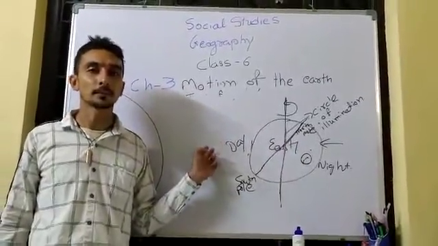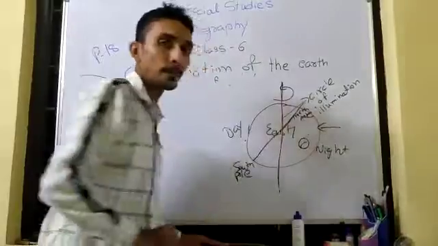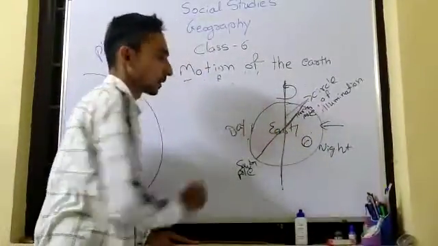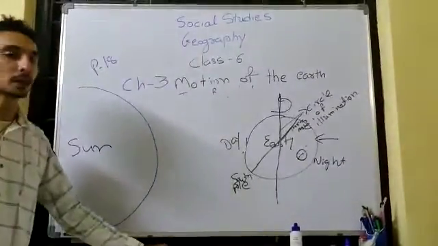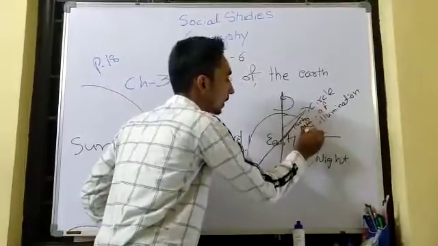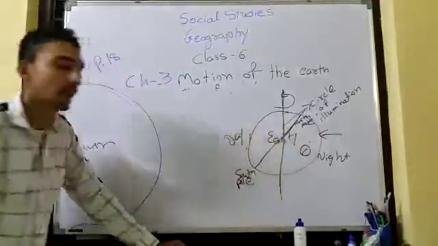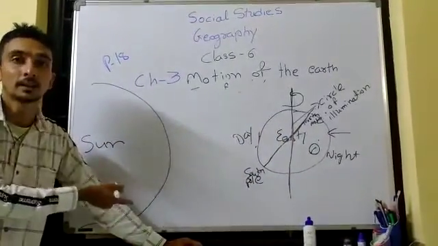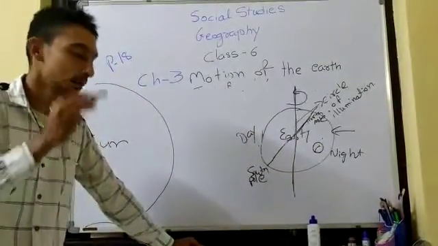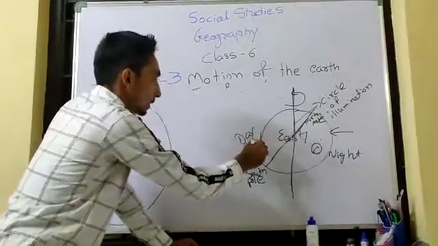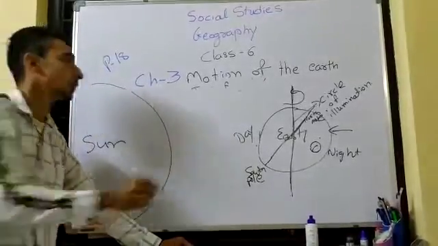Okay students, I explained about the night portion. Now let me explain about the day portion. I am just explaining for your understanding what would happen if the earth did not rotate. So if the earth did not rotate, this part won't have vegetation just because of no sunlight. This part also won't have vegetation, because this part receives sun rays continuously, so water would evaporate, right? Just because of continuous sunlight, water would evaporate.